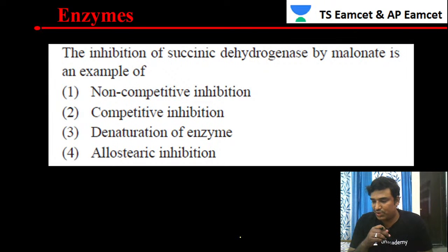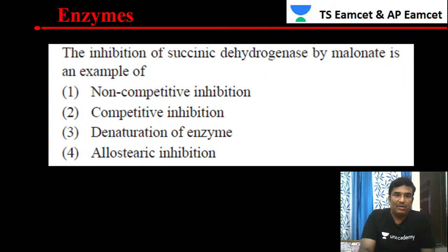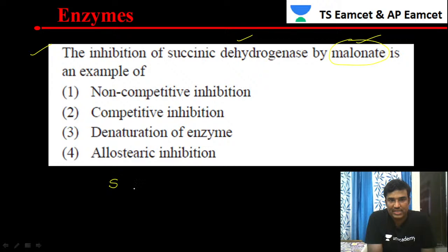So let's move to the next question. Inhibition of succinate dehydrogenase by malonate. Malonate is an example of what? Succinate dehydrogenase is involved in the Krebs cycle during the process of respiration.